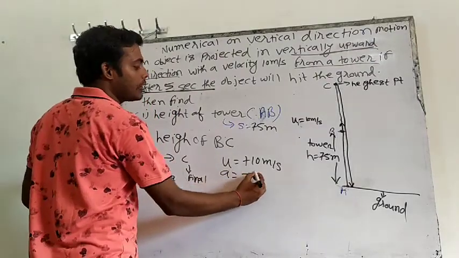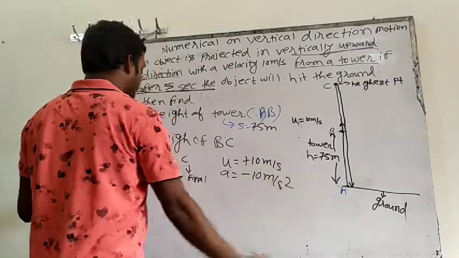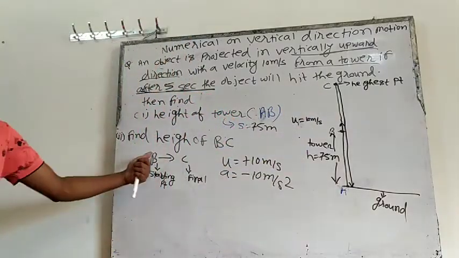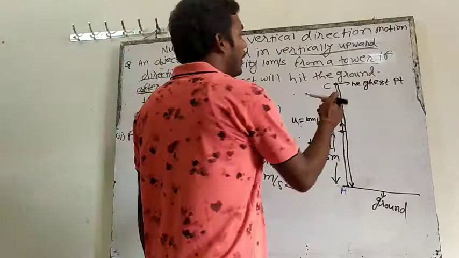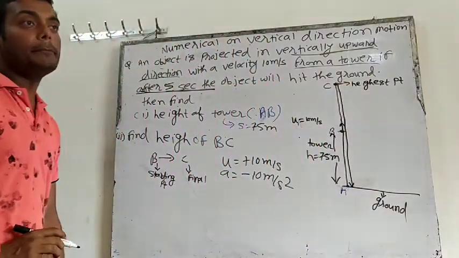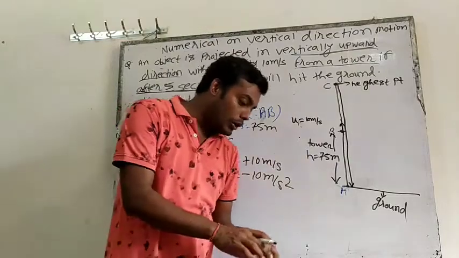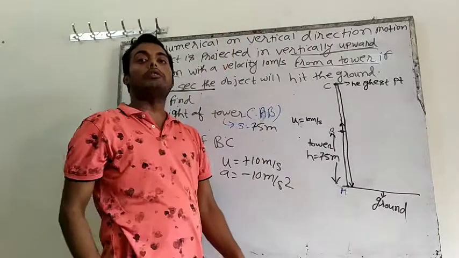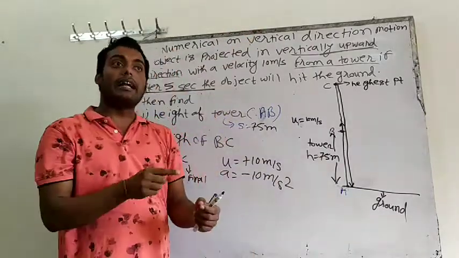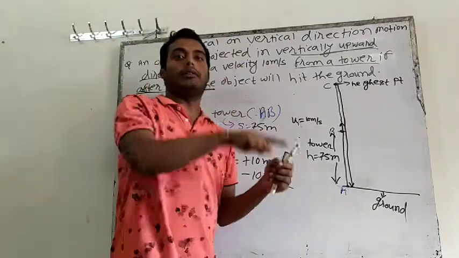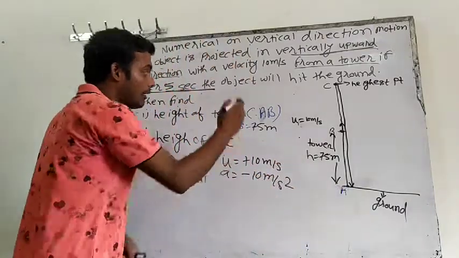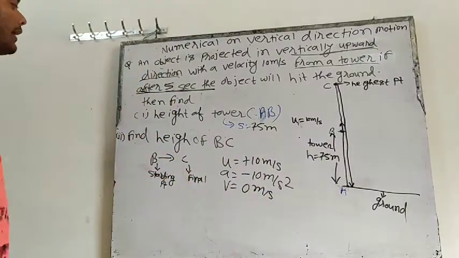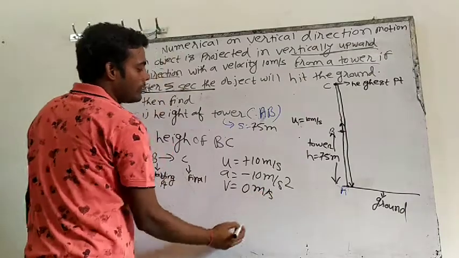Acceleration we know: it will always be minus 10 meter per second square. Also, the final velocity we know. We are applying the equation from B to C. B is my starting point, C is my final point. So what will be the final velocity at point C? This is the highest point, and I told you that when any object reaches the highest point, its velocity will be 0, and then it will fall back. So at point C the final velocity will be 0 meter per second.